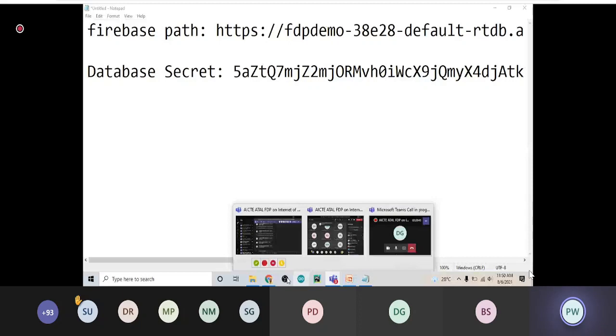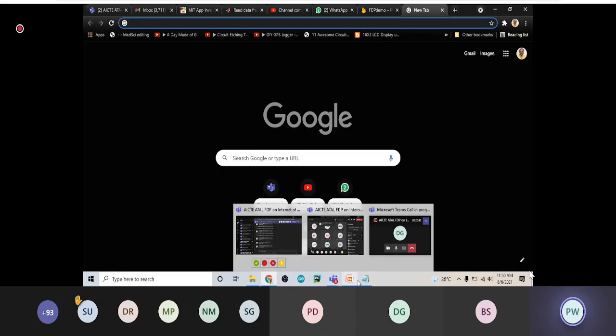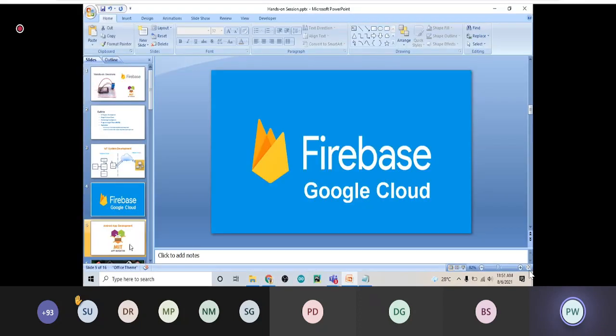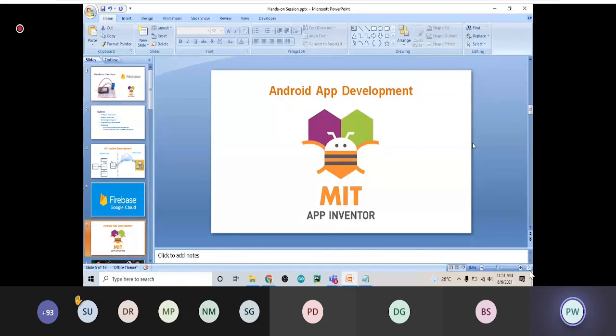So where is it? So we'll go to the next point here. That is the Android app development. Now, basically, computer science people or other programmers work with Android Studio to develop their apps. But for beginners or for students, it is very difficult. If they are first year or second year engineering students, then obviously they have to start with Android Studio because they will learn how to develop the app in Android Studio.